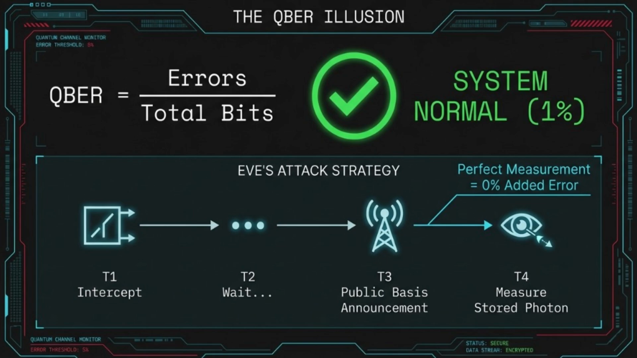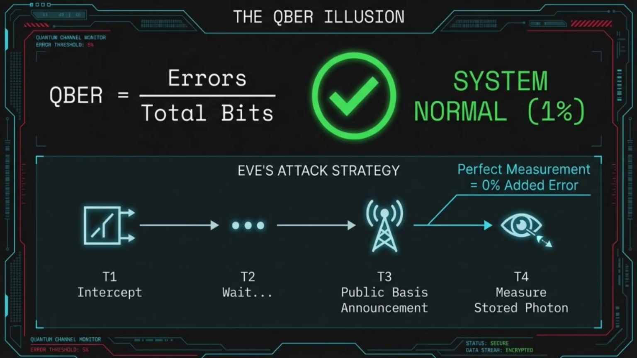This is why the PNS attack is so dangerous. It creates what we call the QBER illusion. In a standard intercept and resend attack, Eve's interference would collapse the quantum state, inevitably increasing the quantum bit error rate, or QBER. As you see in the formula at the top, a spike in errors would immediately alert John and Jennifer that their channel was compromised.